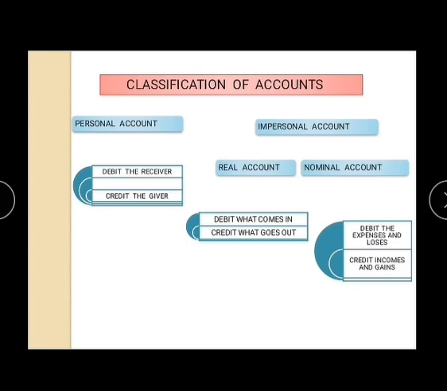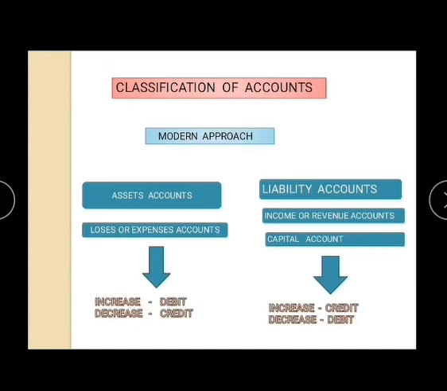Now we will go further to modern approach. The rules of debit and credit depend on the nature of an account. For this purpose, all the accounts are classified into the following 5 categories in the American approach. That is assets, liabilities, capital or owner's equity, revenue or income accounts, and losses and expenses accounts.